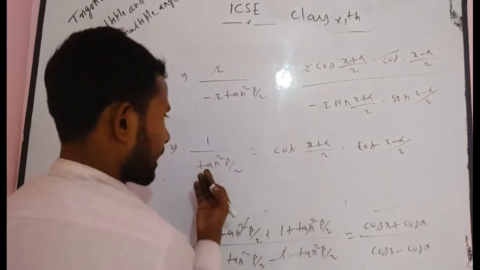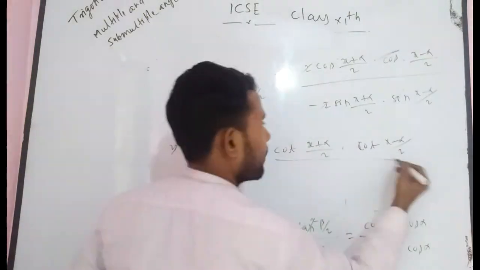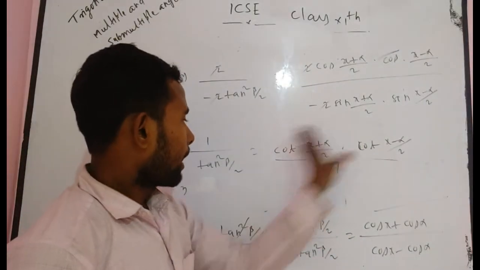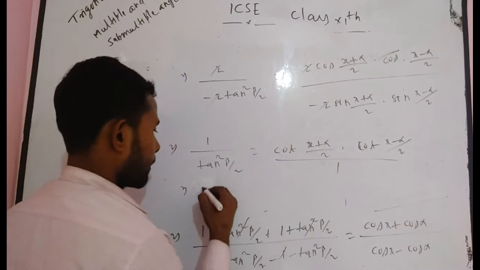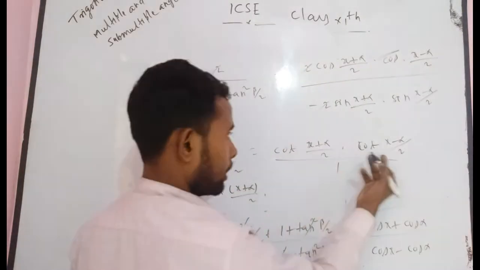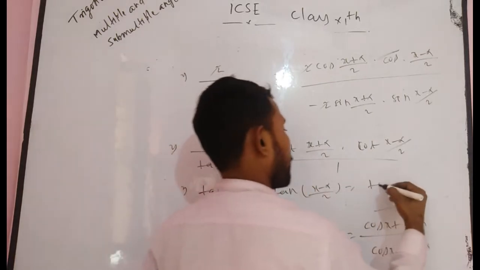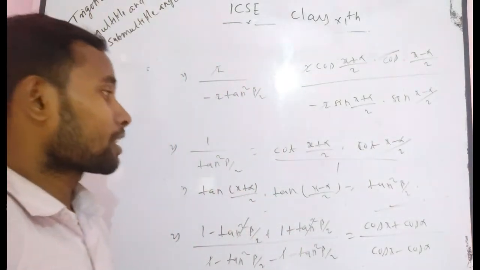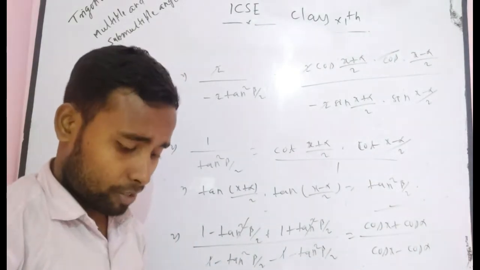Now simply think, if you take the RHS, you get 1 by cot (x plus alpha) by 2. If you take it in the denominator, here it is the numerator. After replacing each other's places, 1 upon cot (x plus alpha) by 2 will be tan (x plus alpha) by 2, into, if you take this term again in the denominator, tan (x minus alpha) by 2. Finally, you get tan square beta by 2. I think you reach near your answer. That means tan square beta by 2 is equal to tan (x plus alpha) by 2 into tan (x minus alpha) by 2, which is your final answer of this question.